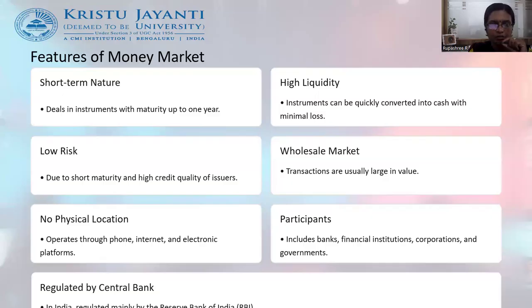Hence, these become the basic features of money market instruments: short-term, high liquidity, low risk, and a wholesale market where large volumes are traded. There is no physical location for a money market, unlike the capital market. The participants of money markets are slightly different from those of the capital market because they include only bankers, financial institutions, corporates, governments, mutual funds, and insurance companies. And moreover, all the money market instruments traded in India are regulated by the central bank, which is the Reserve Bank of India.